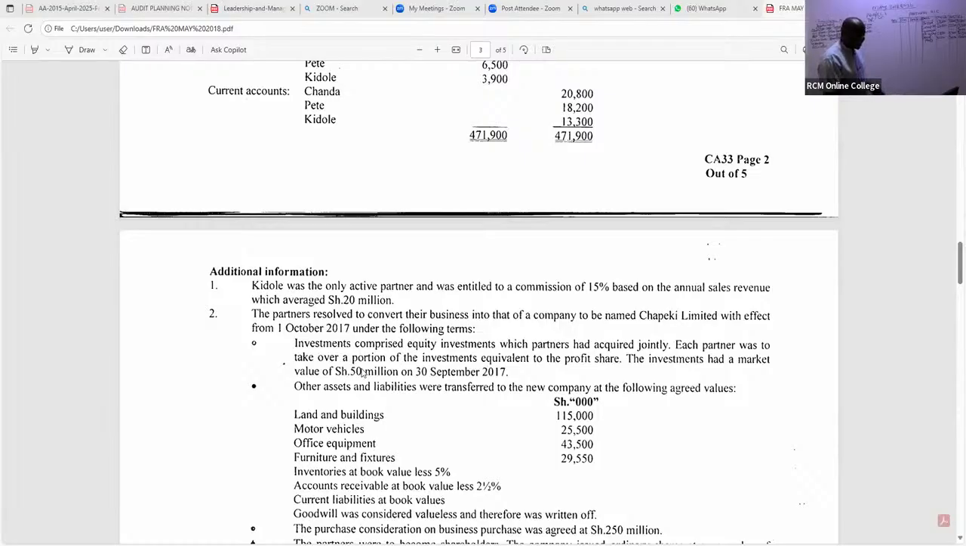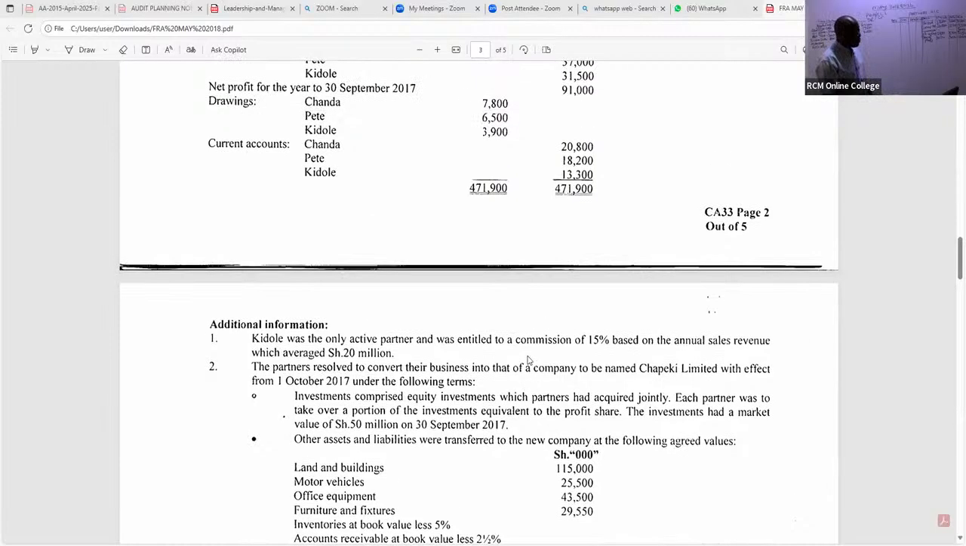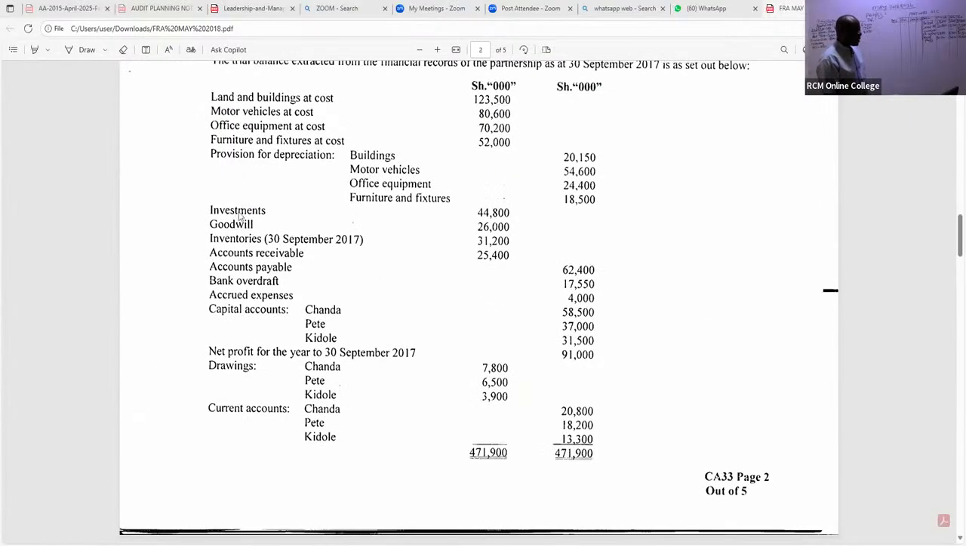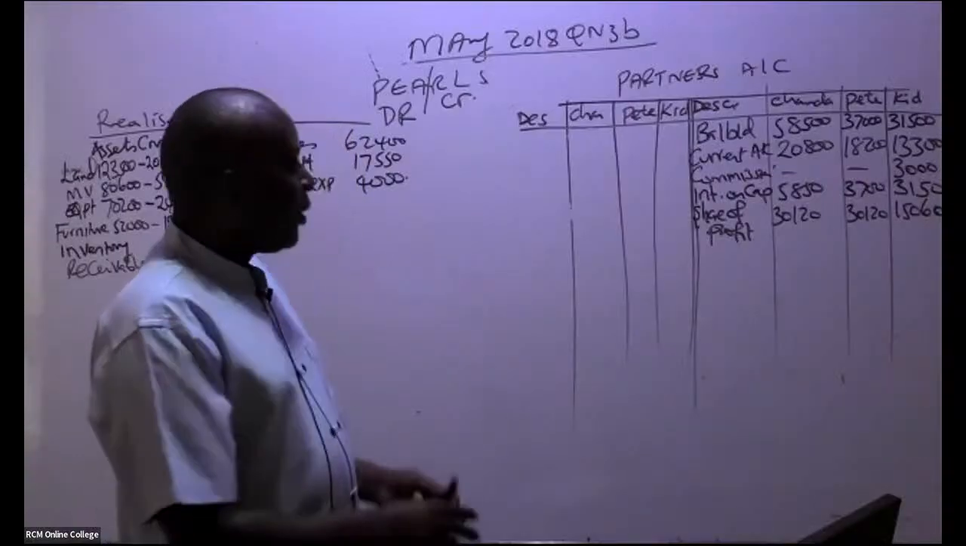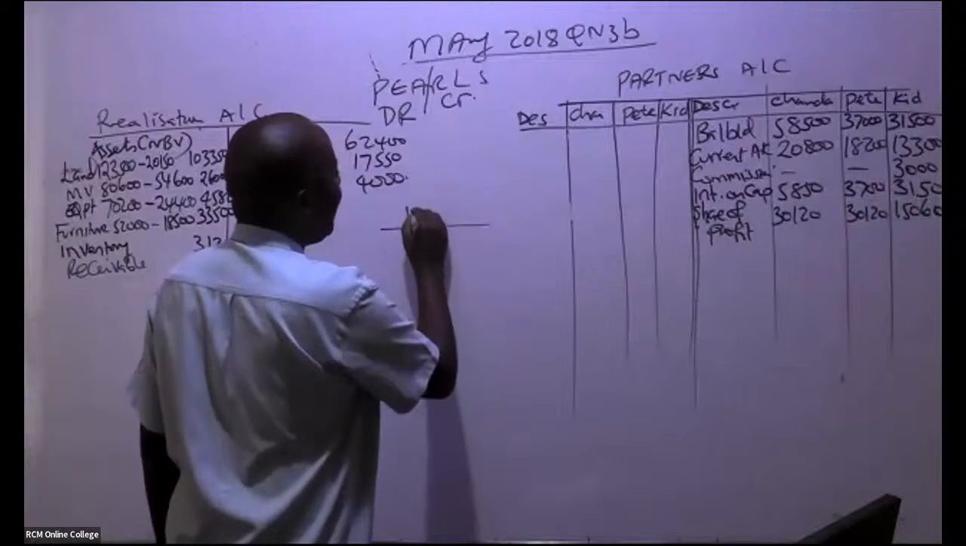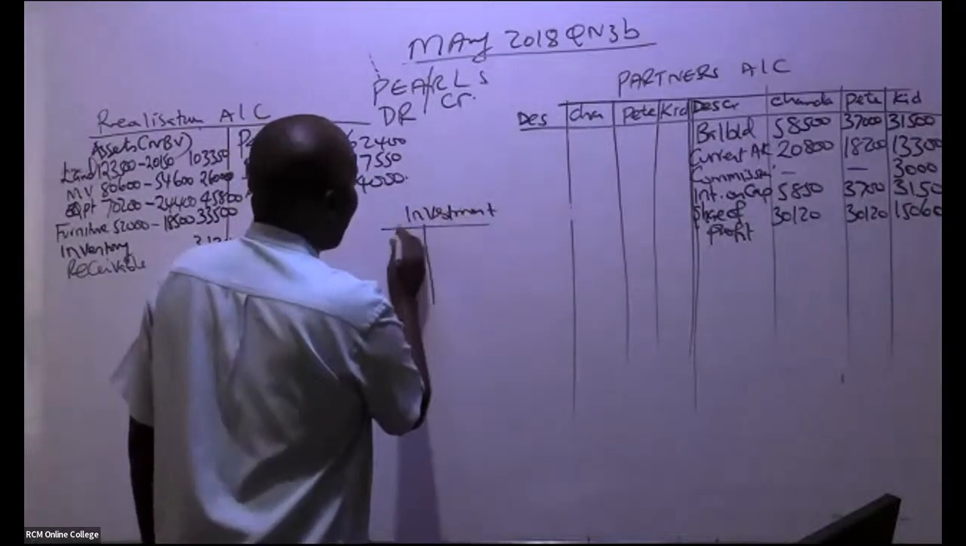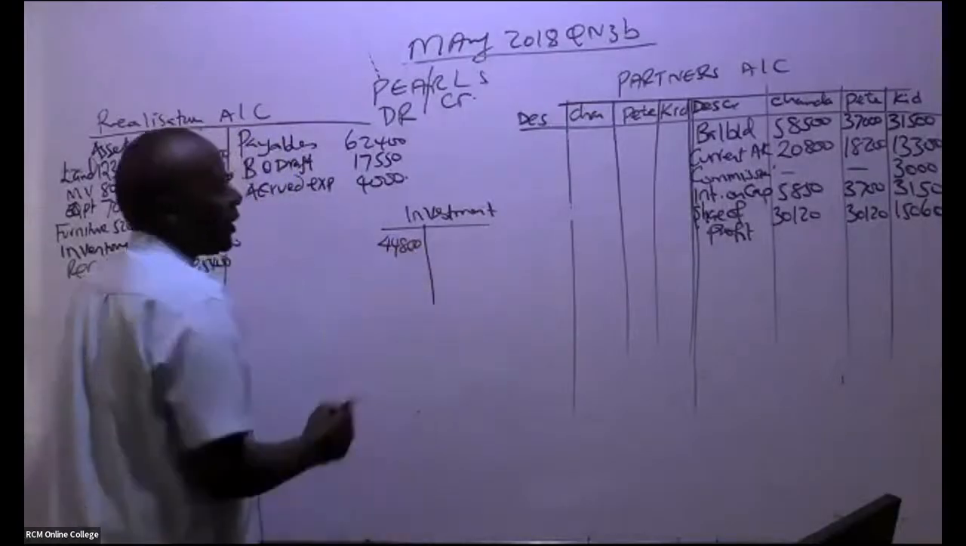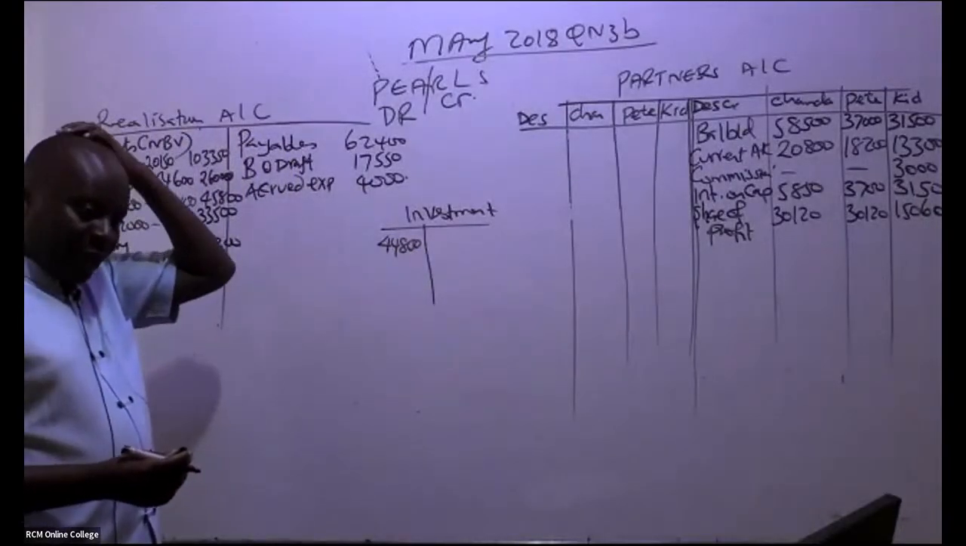So now this is an asset that has been taken over by the partners. When they take an asset, we debit their partner's account. But now we have to be very, very careful. These investments were worth 44,800. Don't draw this, but it is very important. So we have the investment account, and I can see a figure down here of 44,800.